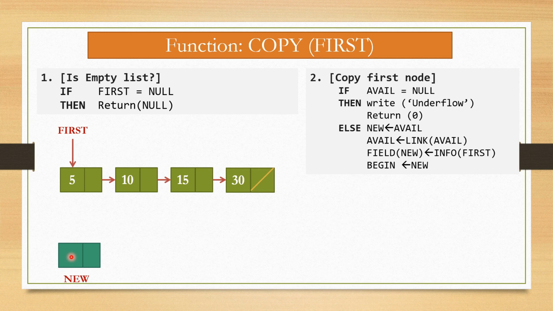So now info of first, that is 5, is assigned to field of new. So now new becomes begin, right? This way we copy the first node and assign it as begin.